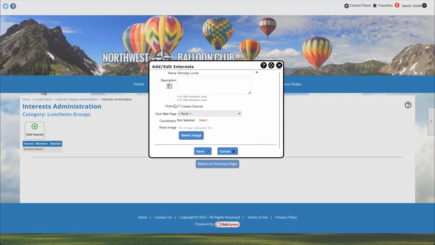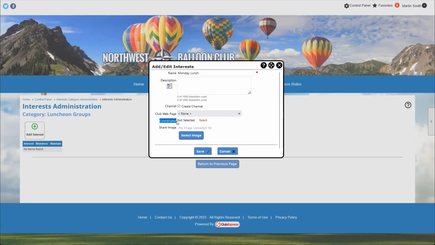A lot of times people, instead of putting a description in there, will connect it to a custom page where, instead of just plain text, they can have a much more rich description of the interest group. So maybe there are links to the restaurant that you have your luncheons at, or PDFs of the menu that you can't fit into just a plain text description. Instead, you could create a custom web page and link to it in that way.